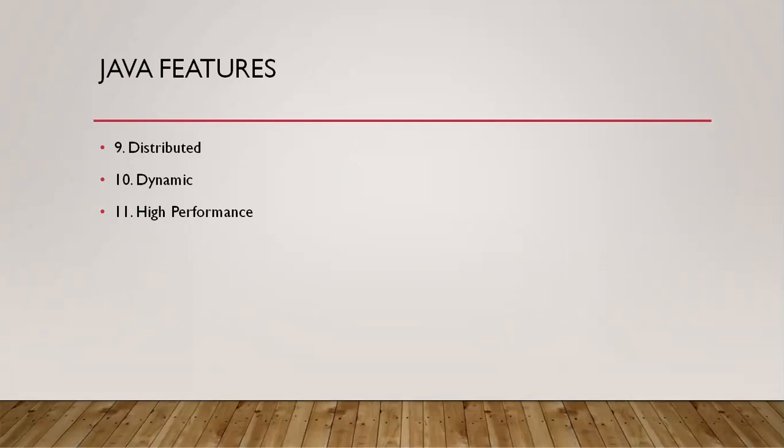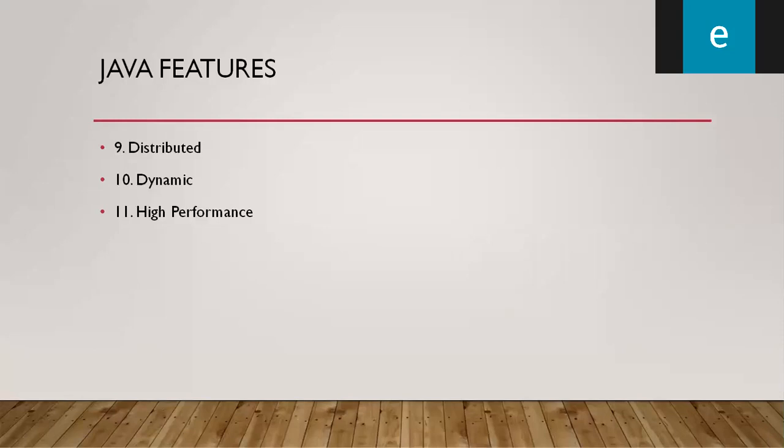And the last one, high performance, already discussed with the interpreted concept. Because of the JIT, just-in-time compiler, the performance of the execution unit will be increased. The compiler and interpreter work together, and it gives the fastest results.